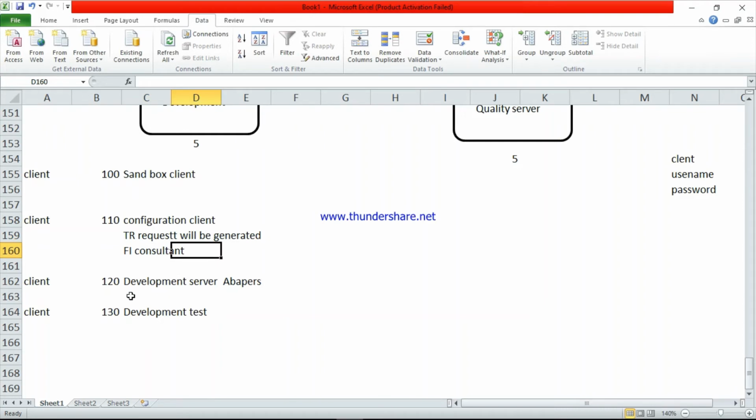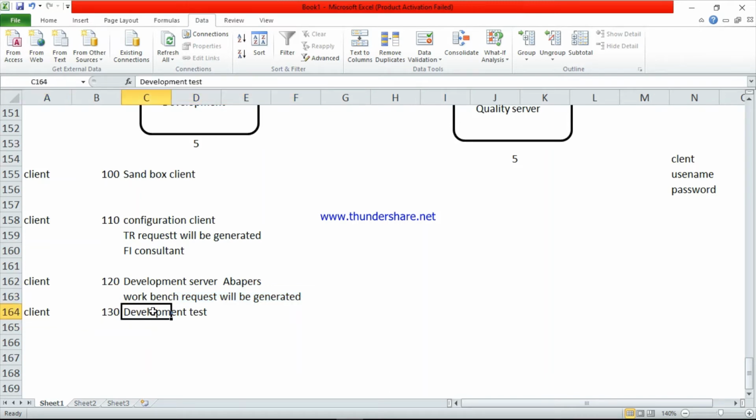Whenever the ABAP technical team does their work, a workbench request will be generated. Whatever data they write here, a TR request will be generated. Whatever program they write in this server, a workbench request will be generated.